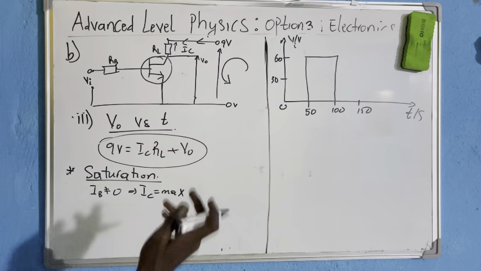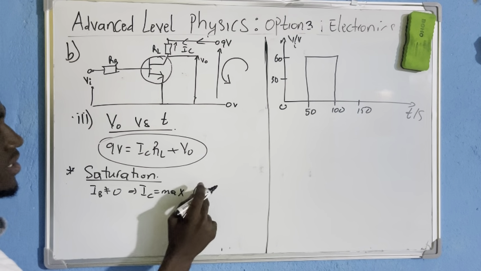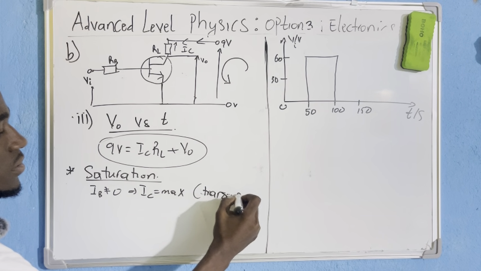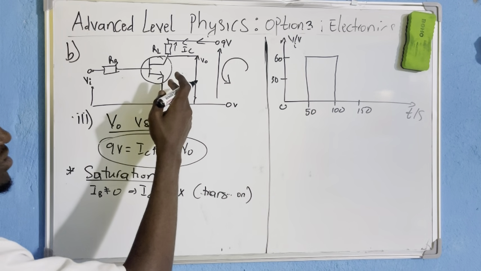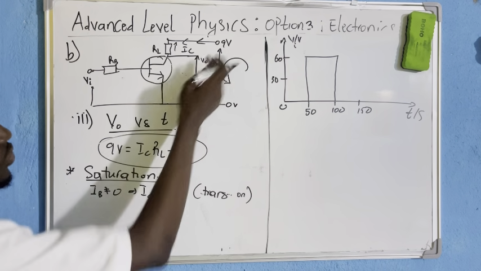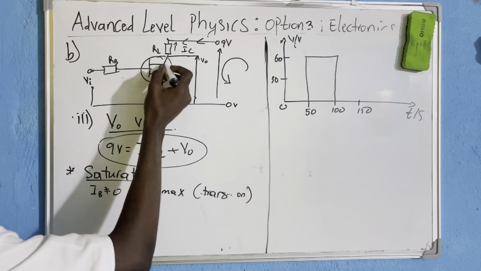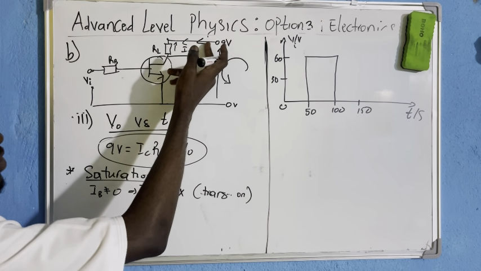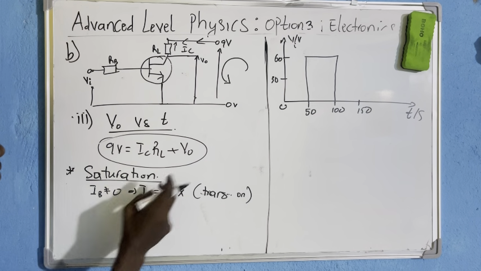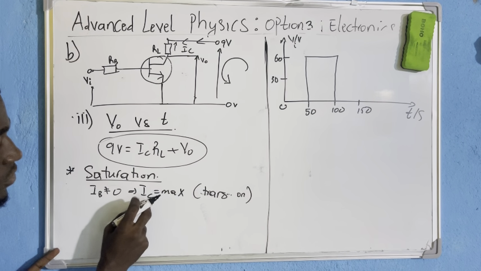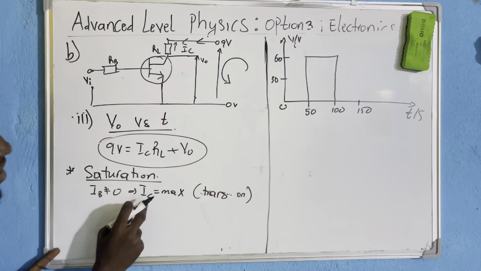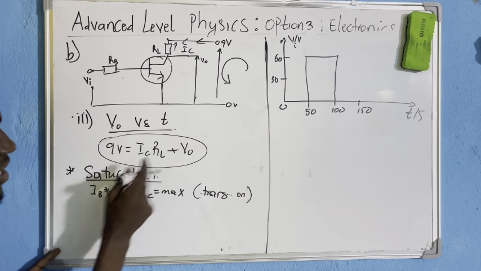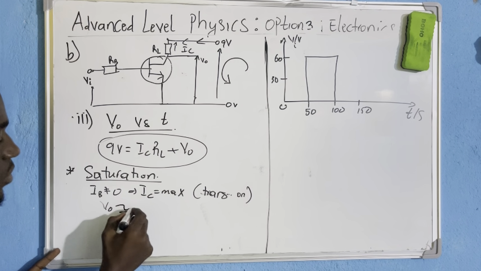A large amount of current will flow through the collector because the transistor is on. When the transistor is on, a large amount of current will flow through the collector because on means I can replace the transistor with a closed circuit. It means that current can flow. Therefore, a large amount of current will flow from the collector. And if a large amount of current flows through the collector, it means that all the voltage drops across the load. Look, IC is maximum. It means that V0 will be slightly equal to 0 volts.